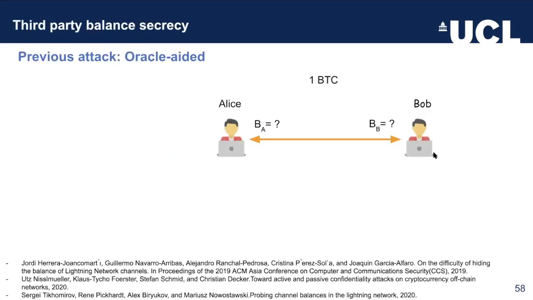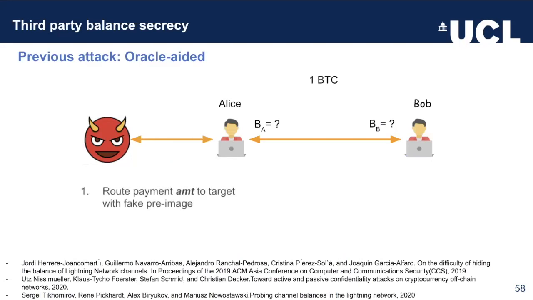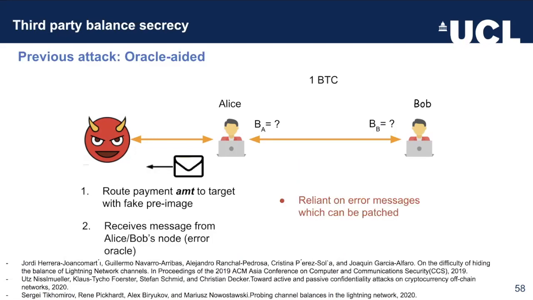In previous research, we've seen an Oracle attack. Here, an attacker creates a channel between Alice and Bob. They then route a payment with a fake pre-image between Alice and Bob. Depending on the status of the channel, Bob would reply. If the balance was sufficient, the attacker would receive a message claiming that Bob cannot claim the pre-image. If it was insufficient, then the attacker would receive a message claiming that Alice was unable to forward the payment. Now, this is heavily reliant on error messages, which can be patched.